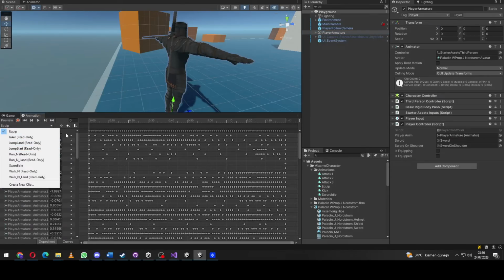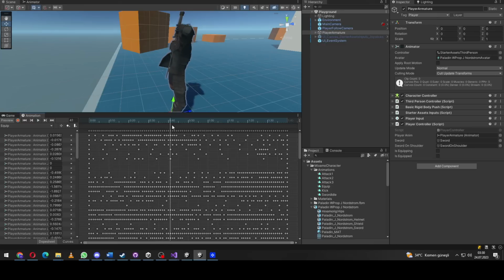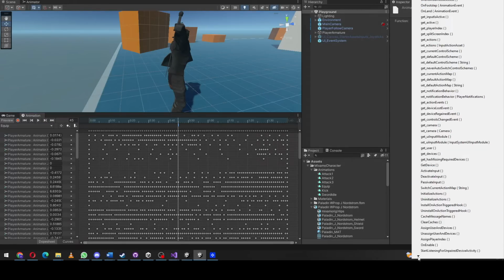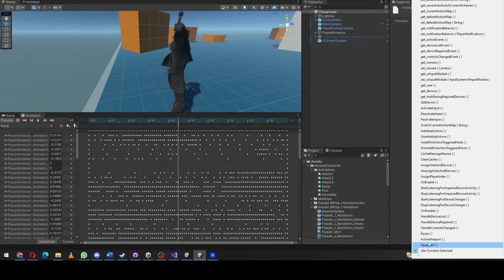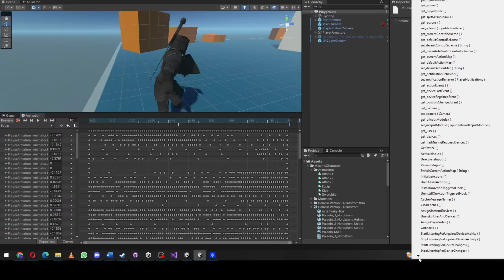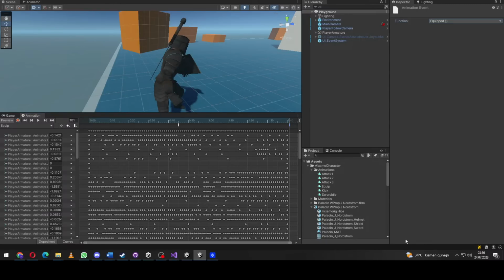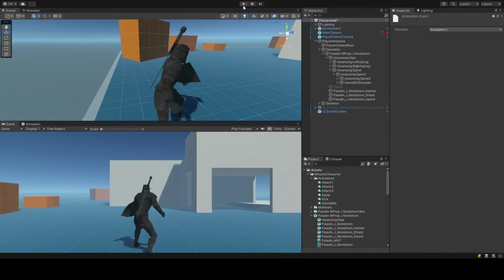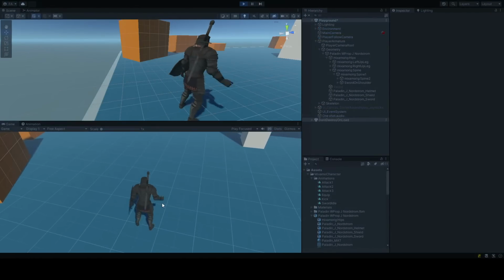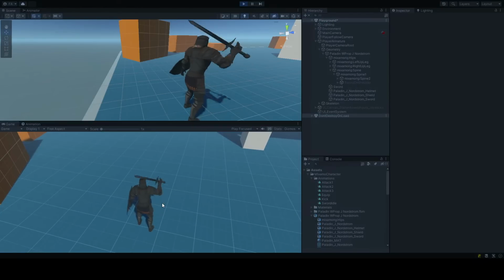Open the equip animation and add an animation event. Select the active weapon method like this. Then add another animation event and select the equipped method. Let's try if the equip animation is working. Yes, it seems perfect, I think.